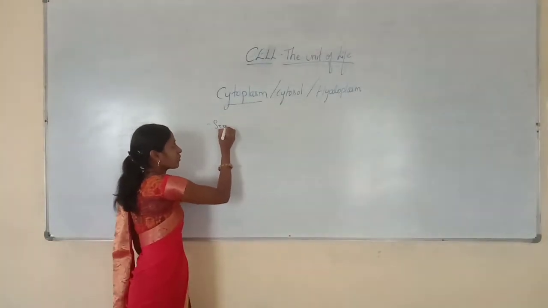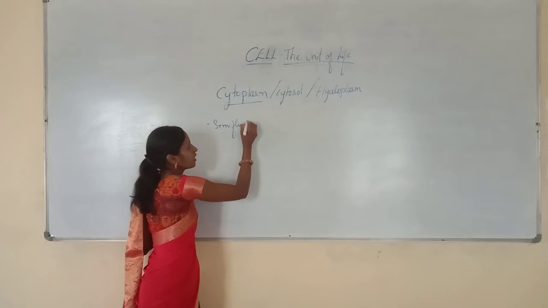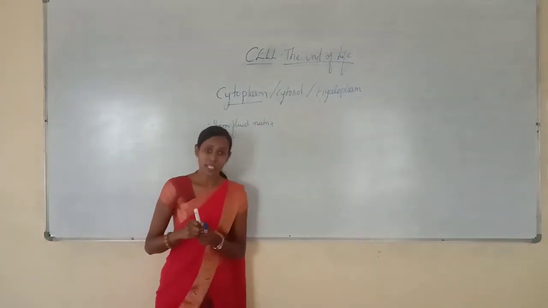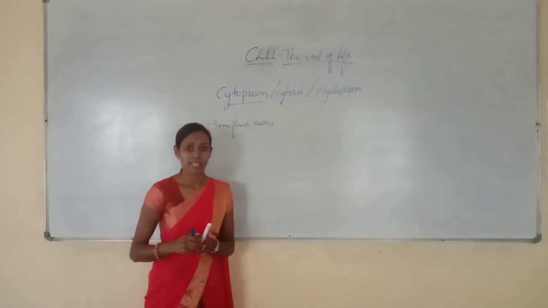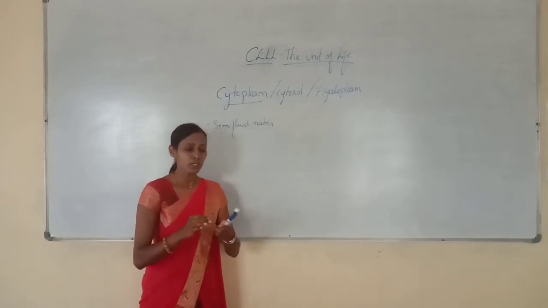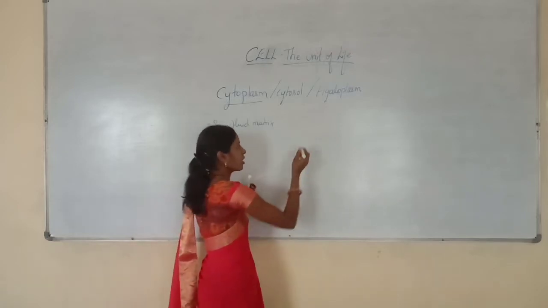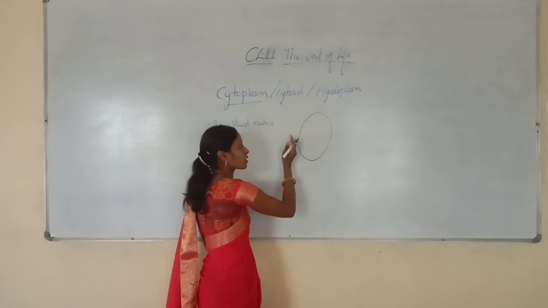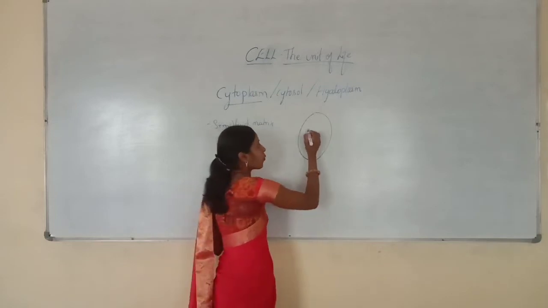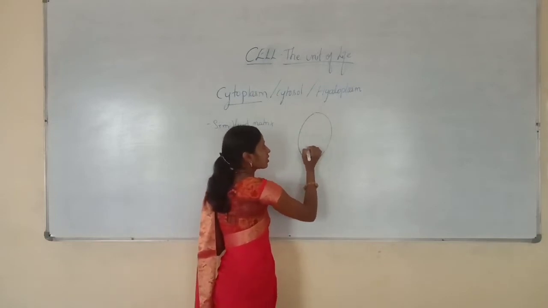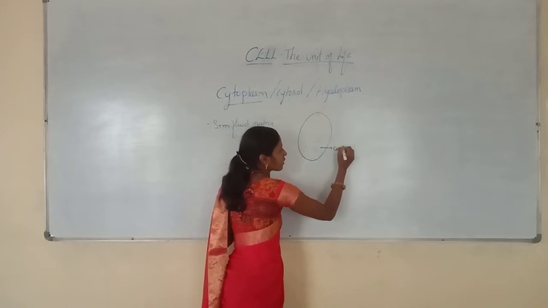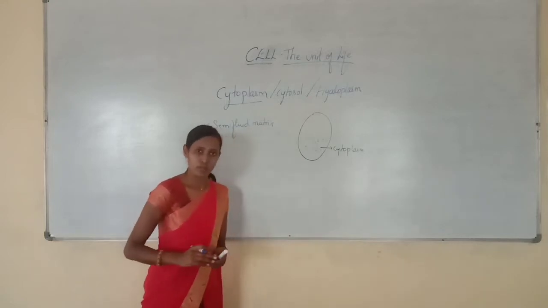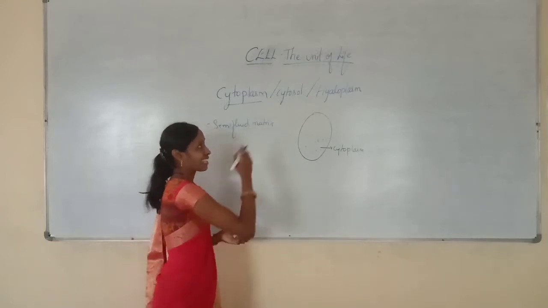It is the semi-fluid matrix present inner to the plasma membrane. For example, if we take the animal cell or plant cell, just within the plasma membrane, whatever fluid matrix you can see is called cytoplasm. And cytoplasm can also be called cytosol or hyaloplasm.